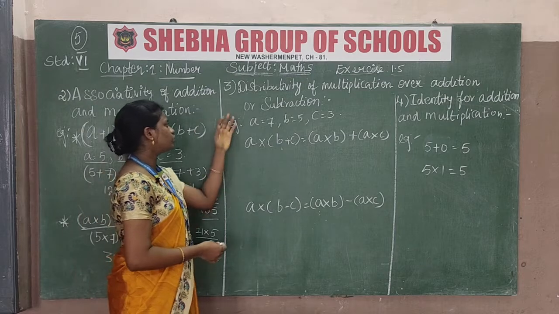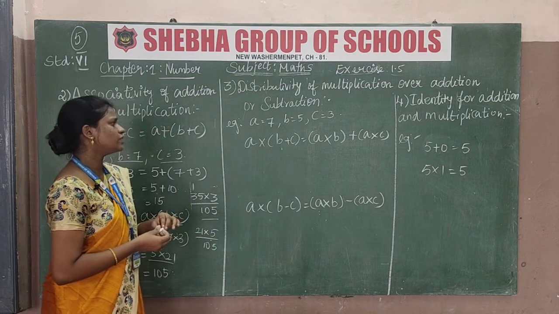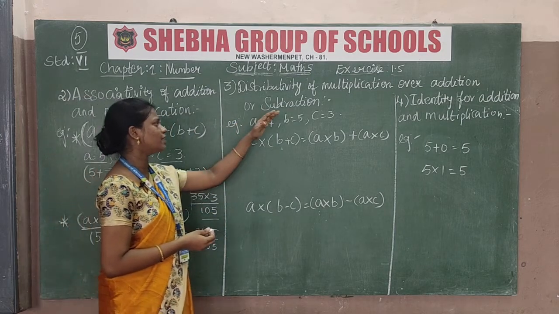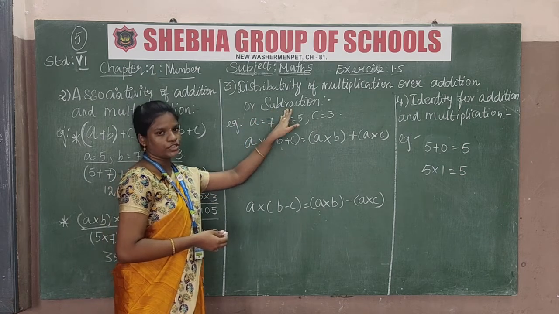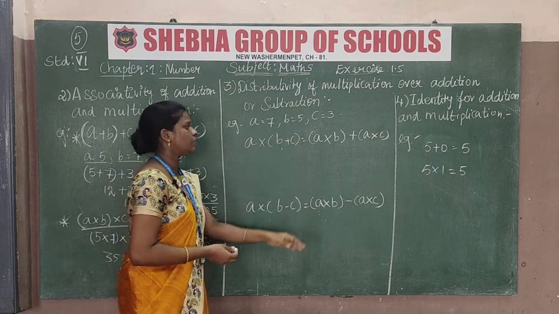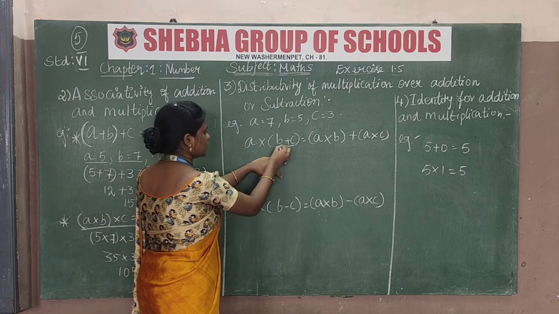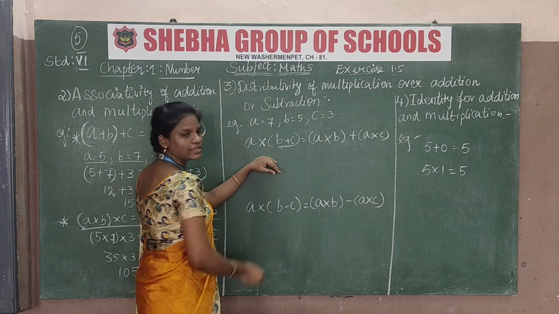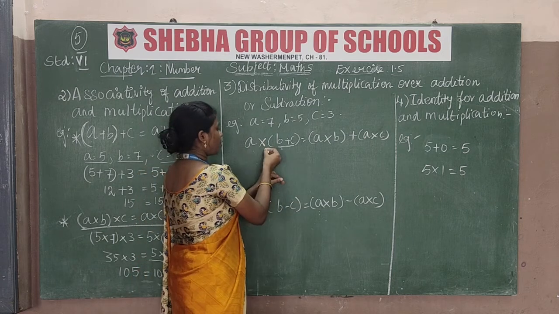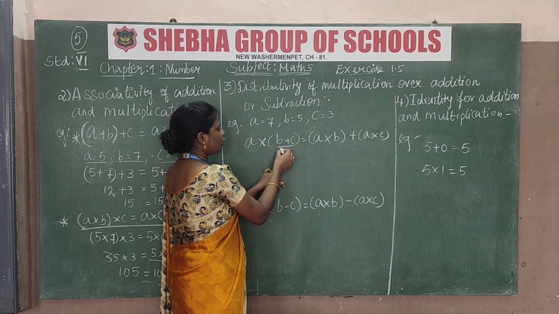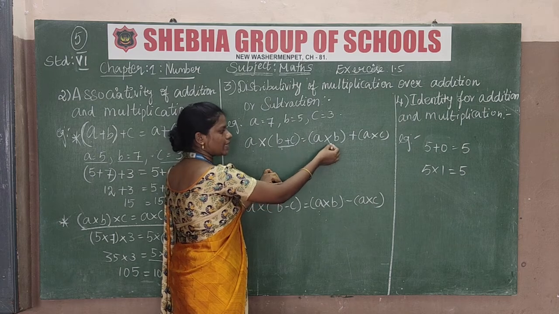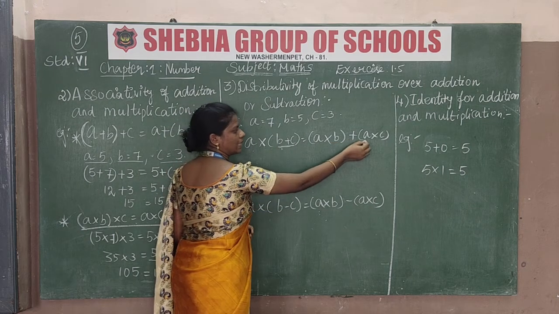And next I have to move to distributivity of multiplication over addition or subtraction. The format is a into (b plus c). This bracket is only in multiplication. A product, a multiplication of b plus c, is equal to a into b plus a into c.